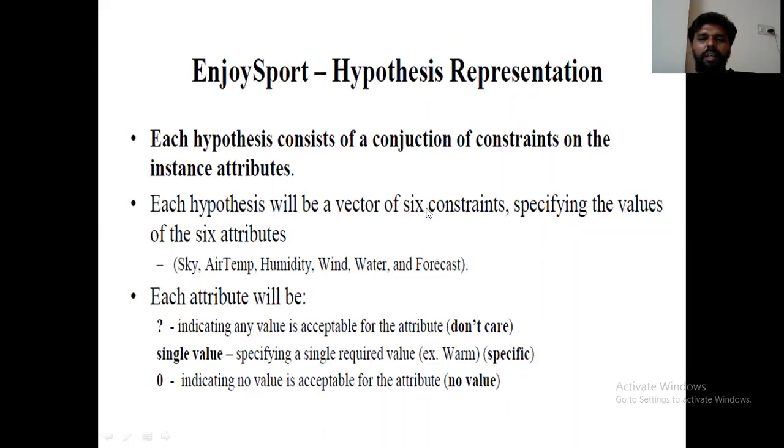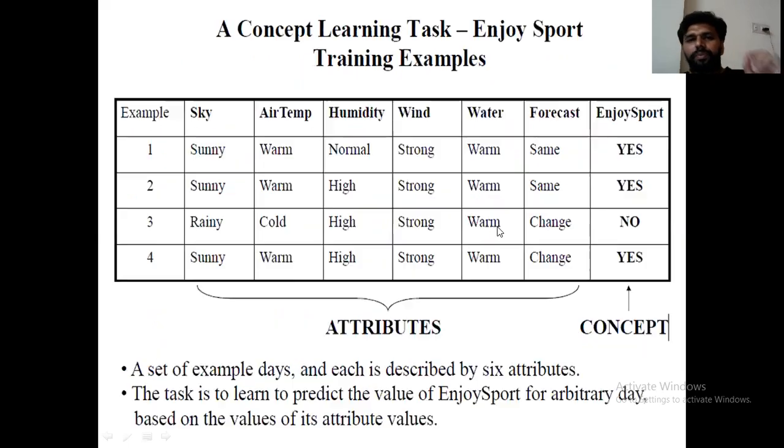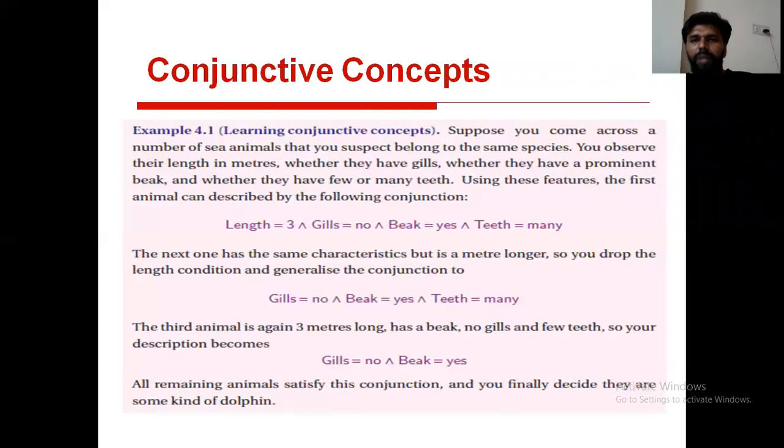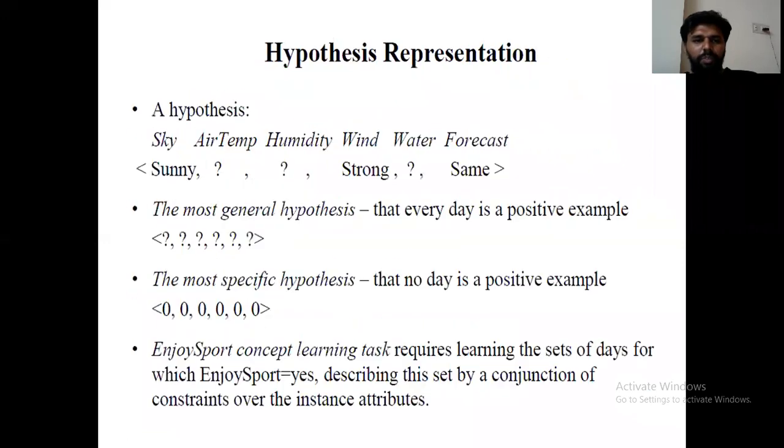And here, see, these 6 attributes are having different values. And to represent the conjunctive concepts, here we may use either question mark or 0. Sometimes we are going to use phi also. Here question mark allows any kind of value, and 0 means no value, right? Observe this.